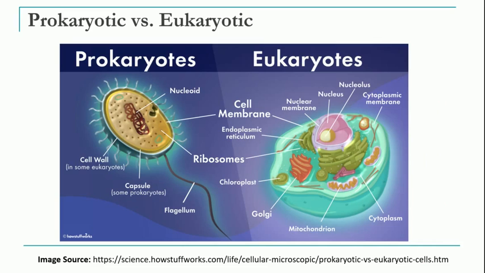In this picture we can see both types of cell, that is a prokaryotic bacterial cell and a eukaryotic cell. So you can understand the differences here. Prokaryotic cell is a very simple cell. It has just the nuclear material in the form of circular DNA, cytoplasm, then some granule-like structures. The outer boundary is made up of cell wall, and sometimes another layer in the form of capsule to give protection. And on the body you may have the pili or fimbriae and flagellum for the movement, that is locomotion.